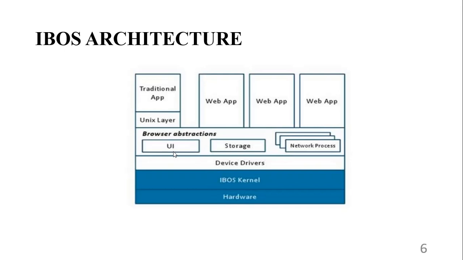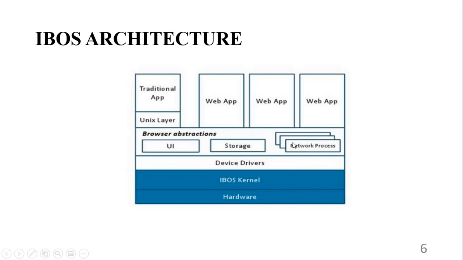Then the next one is the storage. The iBoss storage manager keeps key-value data pairs in the storage device. The storage manager is used by the browser to store HTTP cookies and HTML storage objects, and also the basic objects stored with optional parameters. To keep the objects separate from one another, the storage manager uses multiple different namespaces.